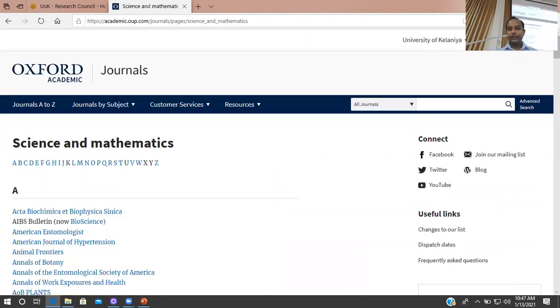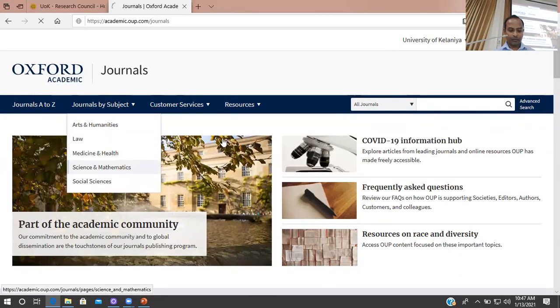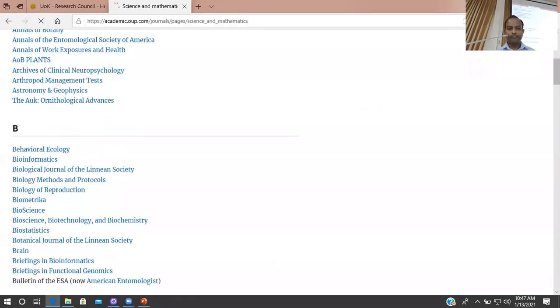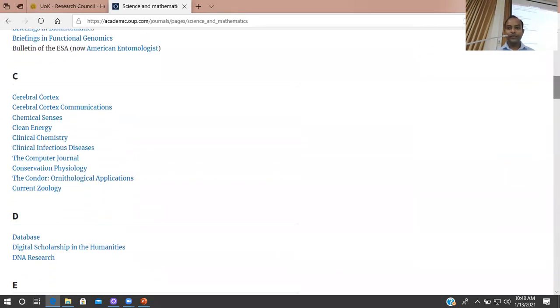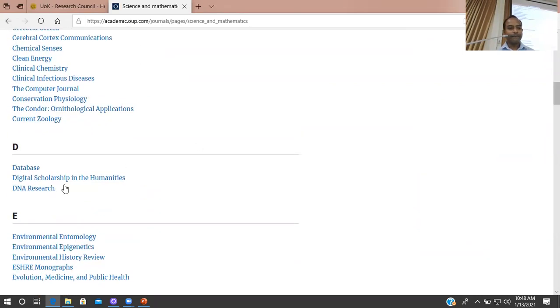So if you select the subject areas, science and mathematics, it will list the journals accessible to our institution alphabetically like this. And then you can select a particular journal and go into that and either browse or search the research articles in that particular journal.